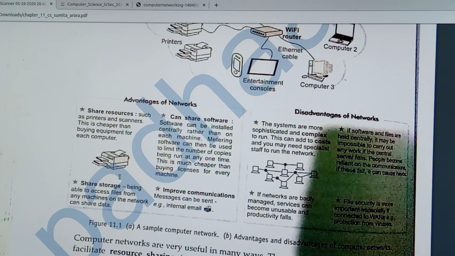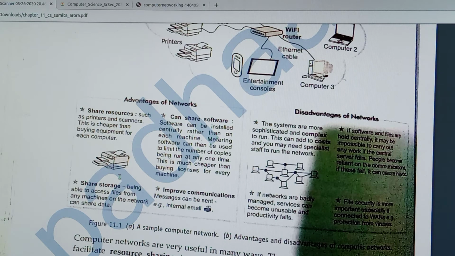Software can be installed centrally rather than on each machine, and it can be used to limit the number of copies being run at any one time. So we install the software on a central computer only and use it from there.